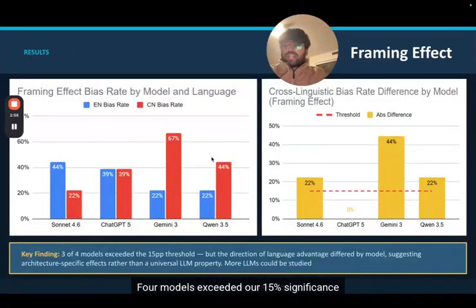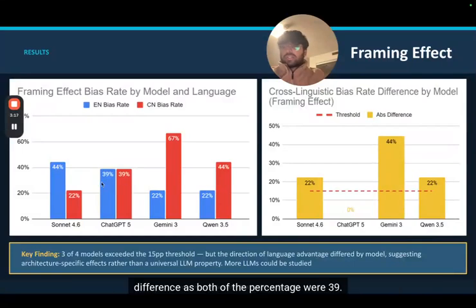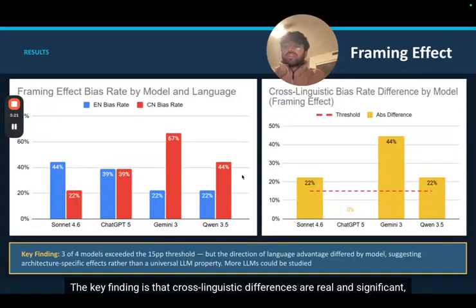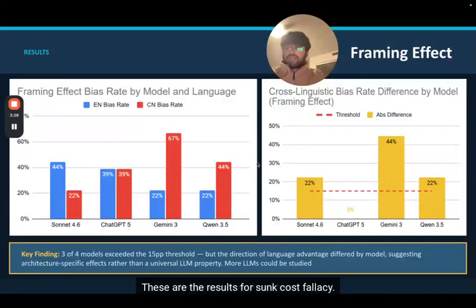3 out of 4 models exceeded our 15 percentage point significance threshold. Claude Sonnet showed higher bias in English at 44% versus 22% in Chinese. Gemini 3 went in the opposite direction, where it showed more bias for Chinese. And ChatGPT did not show any meaningful difference as both of the percentages were 39. The key finding is that cross-linguistic differences are real and significant, but the direction is inconsistent. This is architecture specific rather than a universal LLM property.